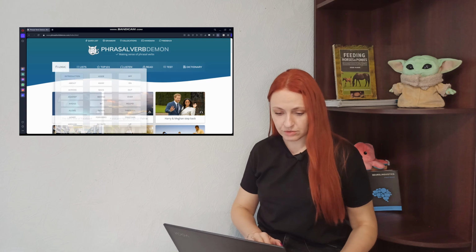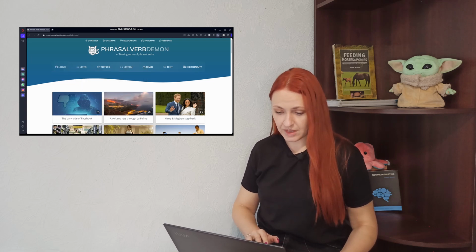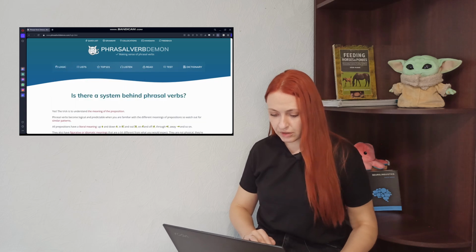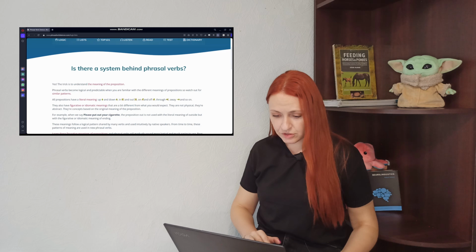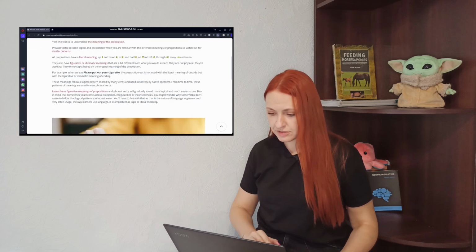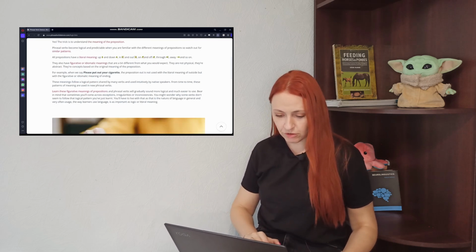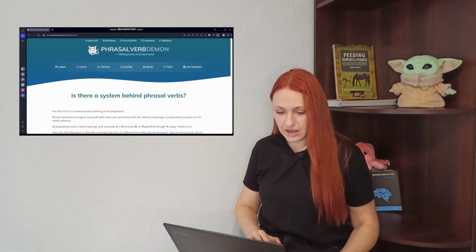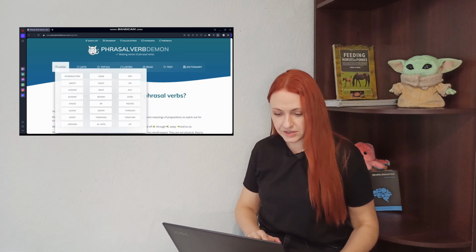First of all, we need to get the logic. Introduction: you can read a little bit more on the logic of phrasal verbs. There are also common prepositions that can be used as part of phrasal verbs. So let's go to the part on logic, and here you see a lot of particles that can be used as a part of phrasal verbs.